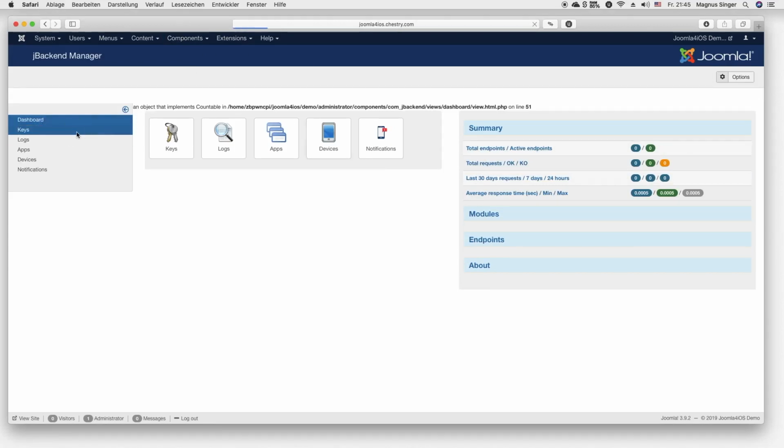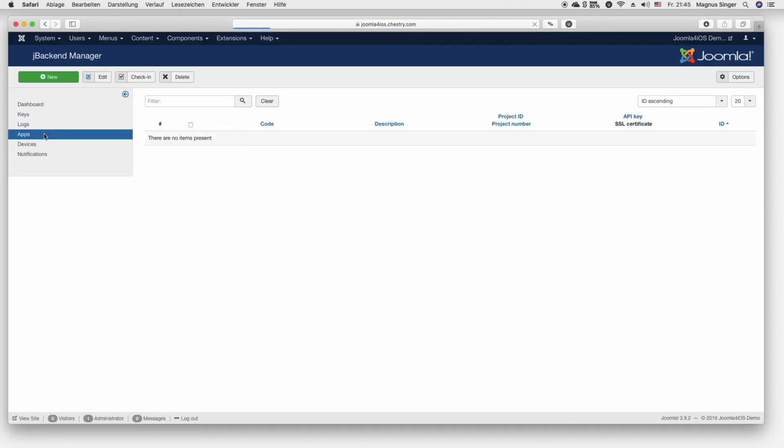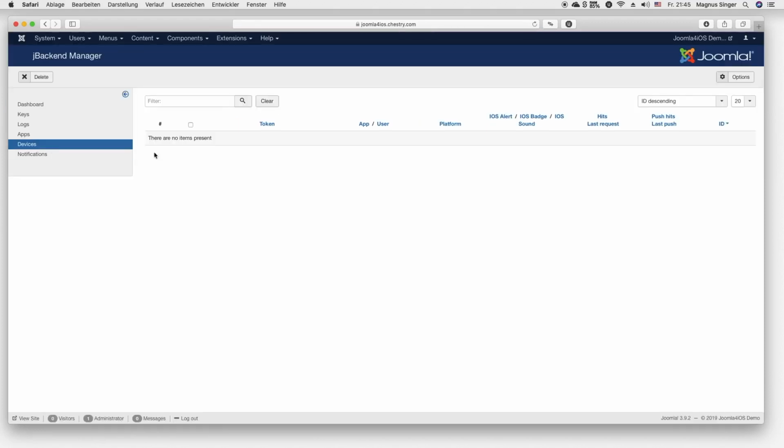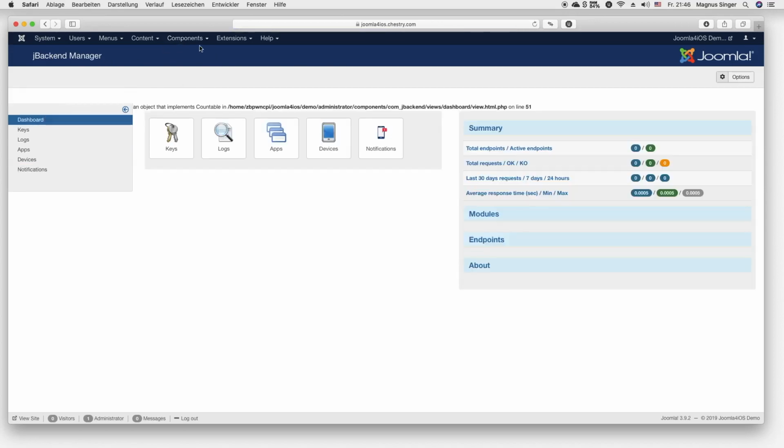Here are a few things to do. You can create keys, you can see logs, you can also register apps and devices, and you can send push notifications to iOS and Android devices. Yeah, you can just browse the documentation of JBackend to learn more about this.